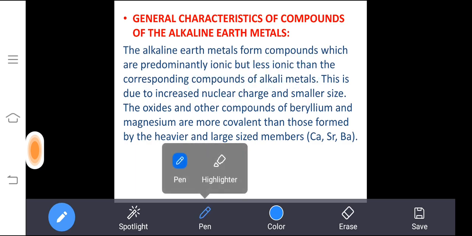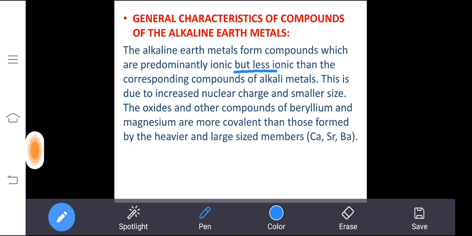So group 2 elements not only form ionic compounds, they form covalent compounds also. For that reason, the alkaline earth metals are less ionic compared to the alkali metals. This is because the size is smaller compared to the alkali metals.